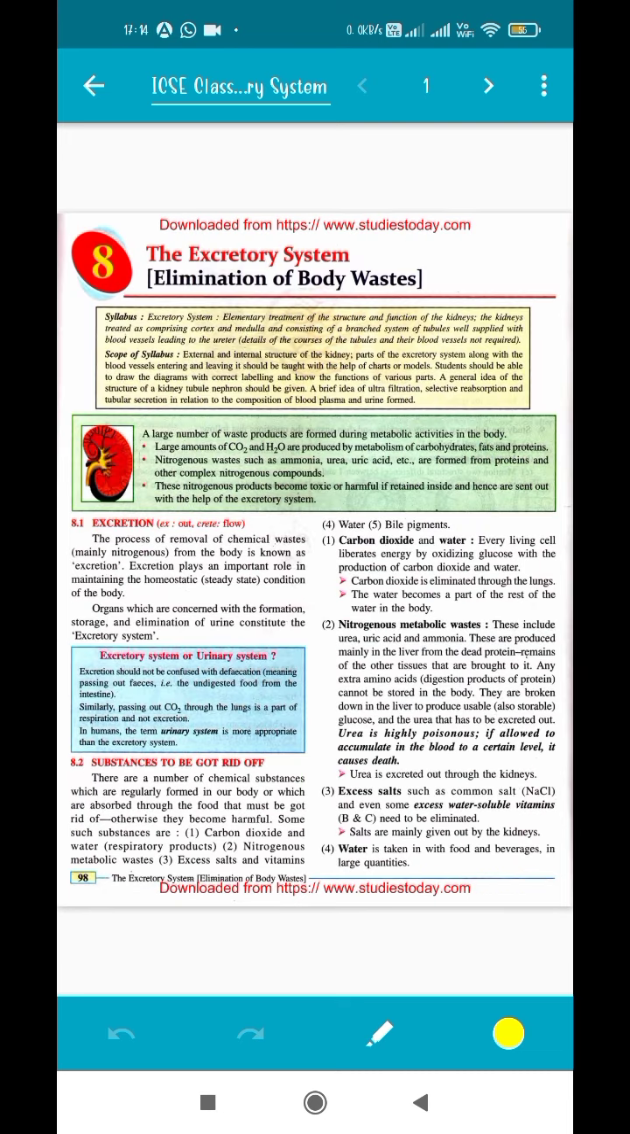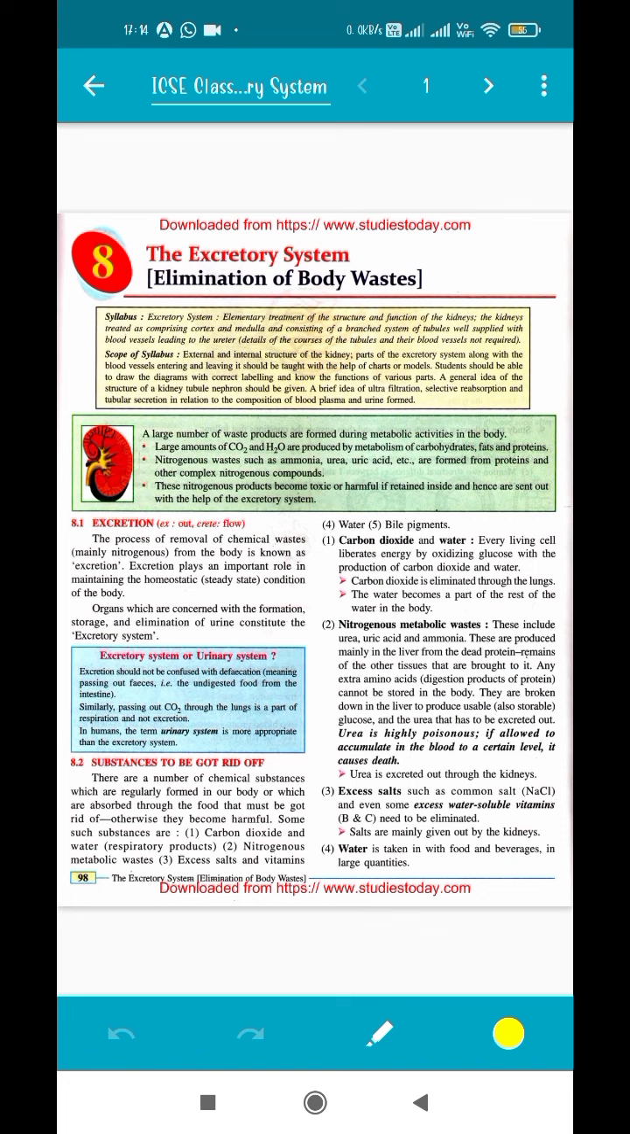So talking about nitrogenous metabolic wastes, what are these? The first line has included the three types of nitrogenous metabolic wastes which are there in our body: urea, uric acid and ammonia. These are produced mainly in the liver from the dead protein remains of the other tissues that are brought to it. So whenever we eat anything that is proteinaceous, chicken, egg, etc., the excessive nutrient or the proteins which are not utilized have to be removed, okay, and that is done by the liver itself. We have learned in the previous chapter on the circulatory system that the liver stores the excessive food and it also removes toxins from our body. So whatever nitrogenous waste is produced in our body is primarily handled by the liver.